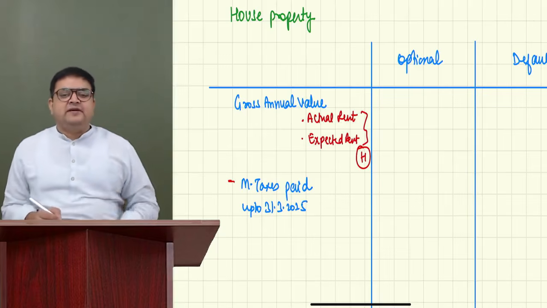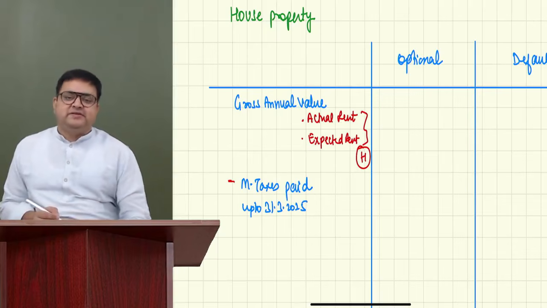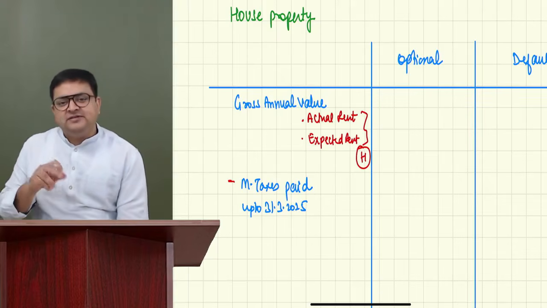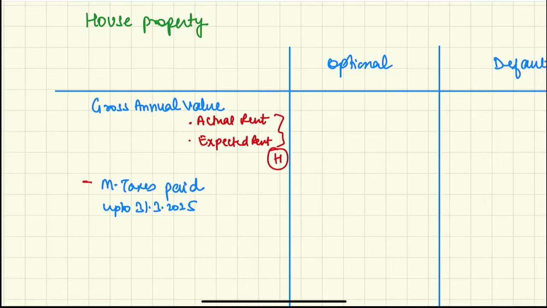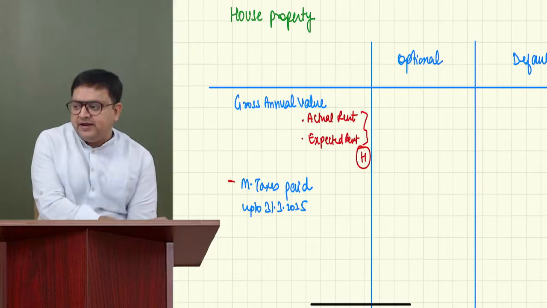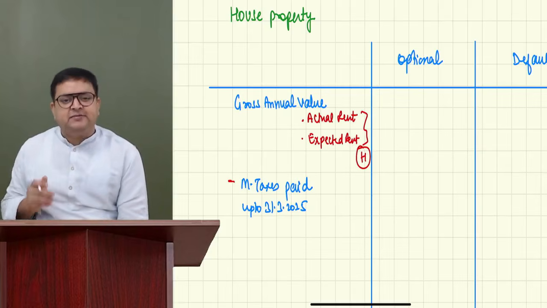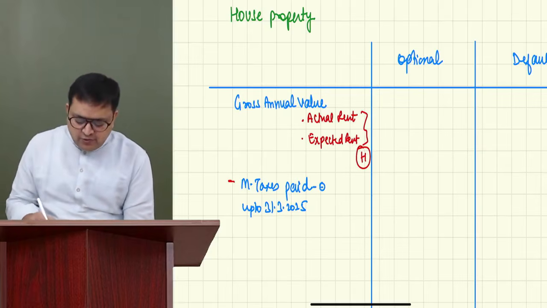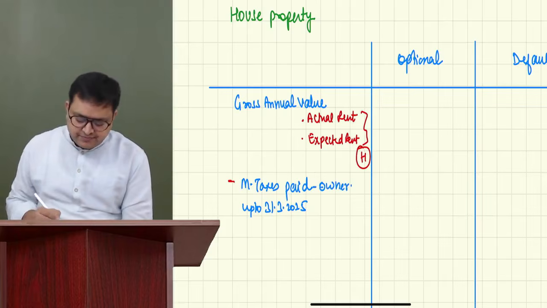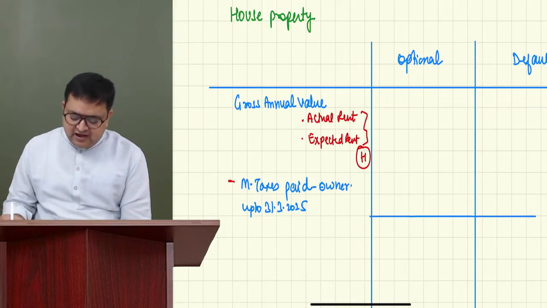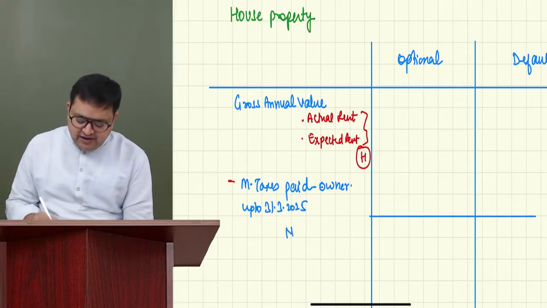So any municipal tax which is paid up till this date, not even the due date of ROI. See, due date of ROI is a concept of PGBP. It is not a concept of house property, right? So whatever is paid during the previous year, that is up till 31st March 2025, by the owner. After deducting this, you get your net annual value, NAV.